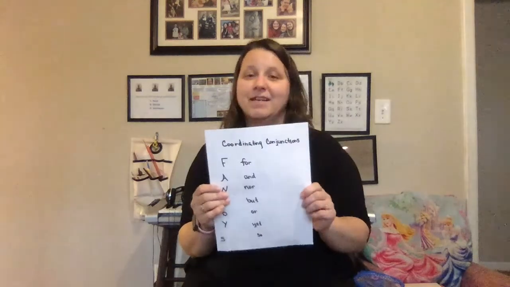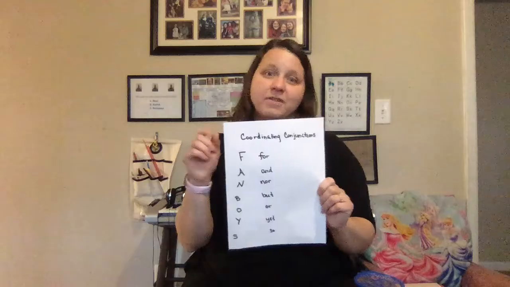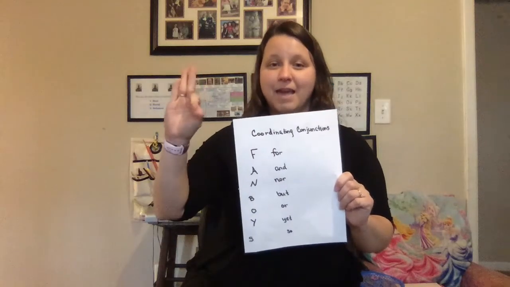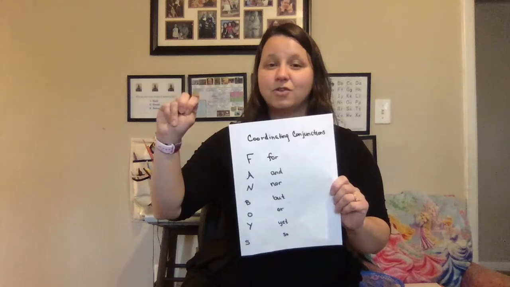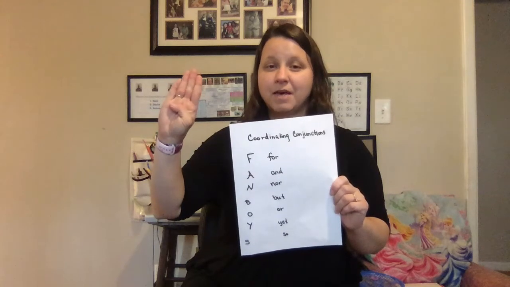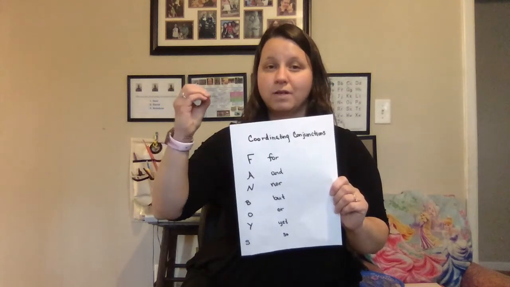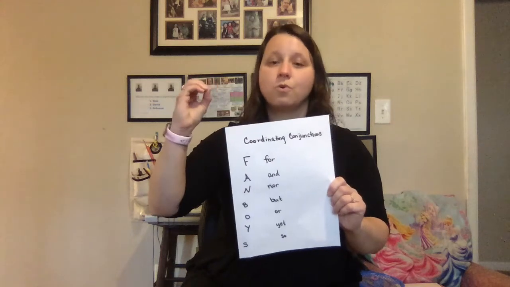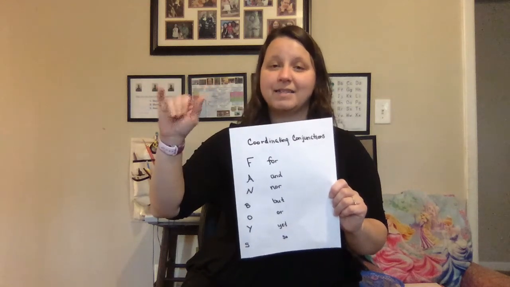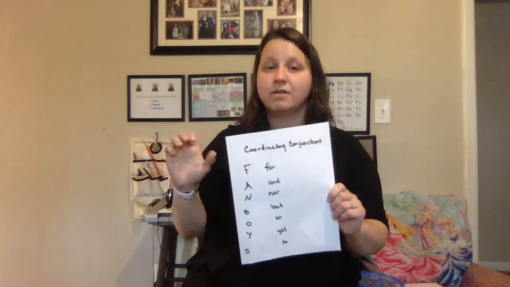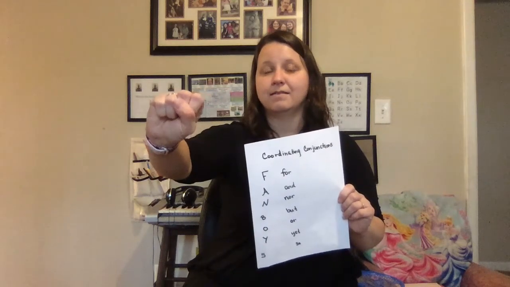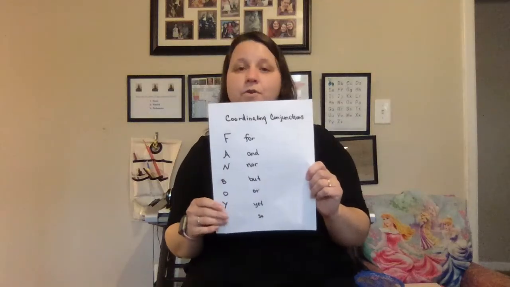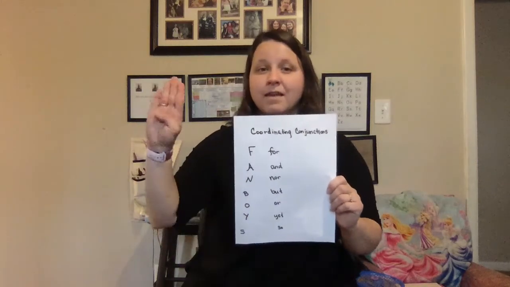All right, let's try it again, and this time, let's do it one more time, and then I'll sing it. Ready? F for A and, N nor, B but, O or Y, yet S, so. Notice my thumb. That's an A, that's an S. A, S. Okay?